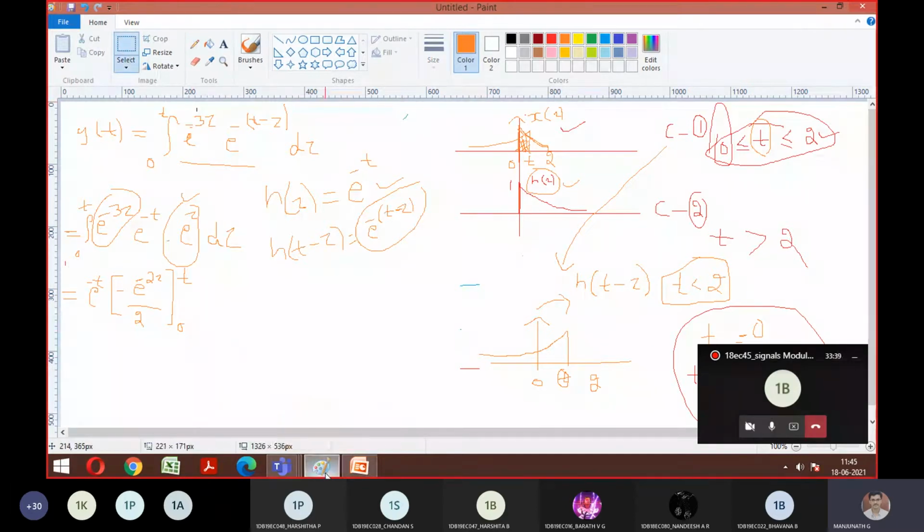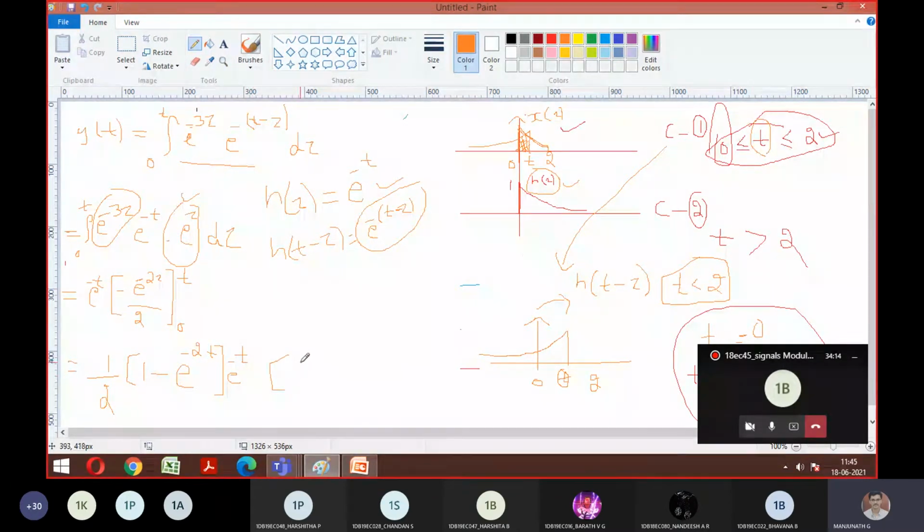Like the previous problem, how we did it, we will go the same way. It was 1 by a earlier. Now can I take 1 by 2 common, everyone? So a is replaced with 2 now. Correct? The formula was 1 by a into 1 minus e to the power of minus a t. Since a is 2 here, is this the final answer for my case number 1, into e power minus t? Is it okay, guys? Till here?